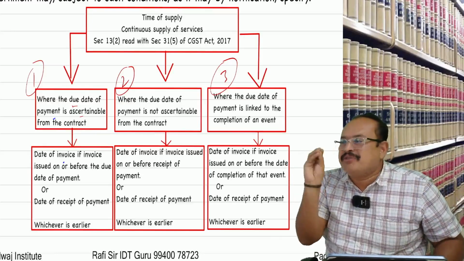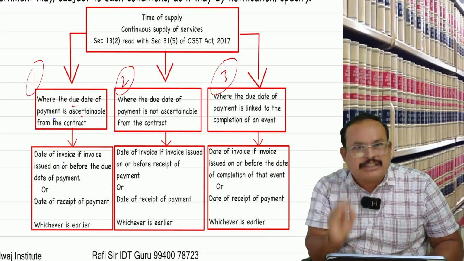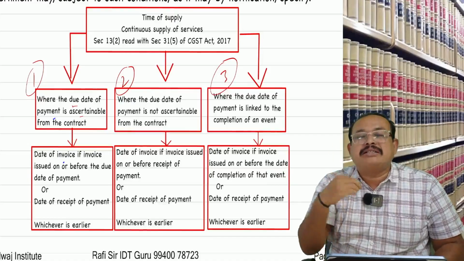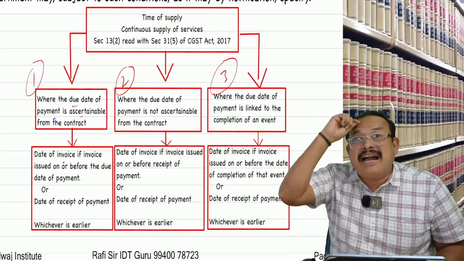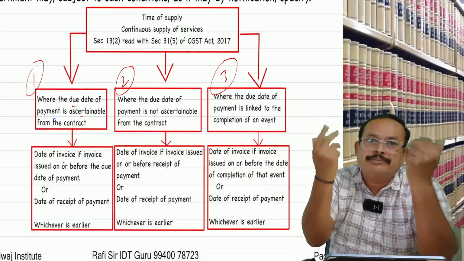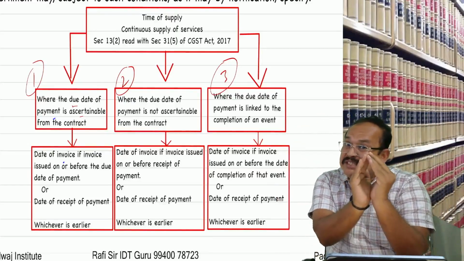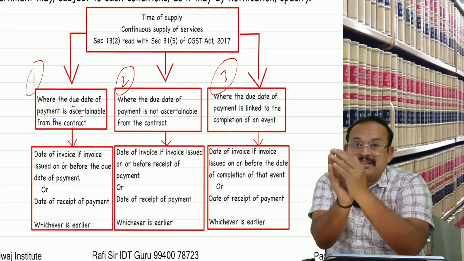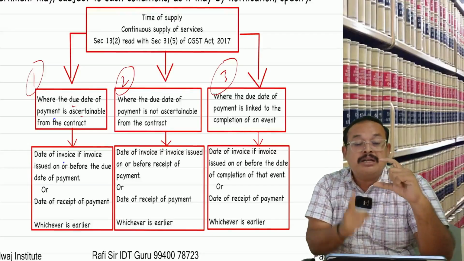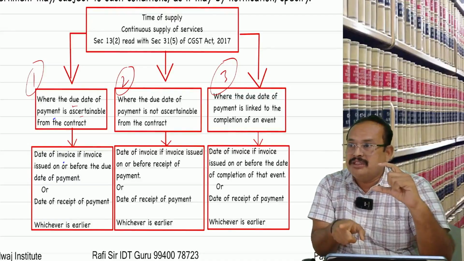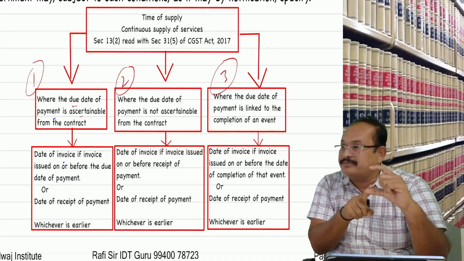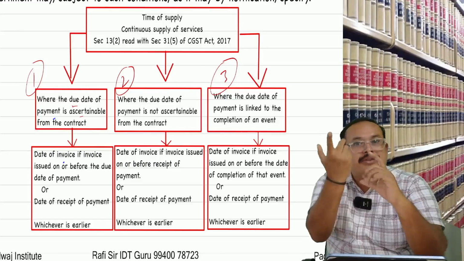One voucher of rupees 500 is redeemable only if you purchase a shirt. If you purchase a hat or pant, not allowed. Such an identified, specified product or service, redeemable voucher, when issued, the date of issue of the voucher is the time of supply.